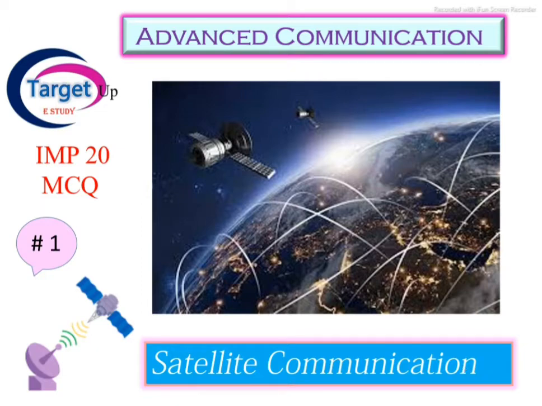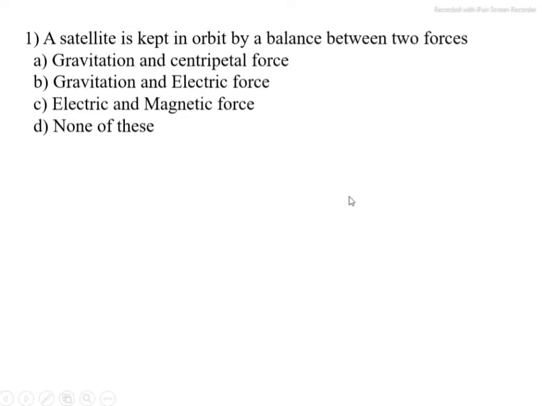Okay. First question. A satellite is kept in orbit by a balance between two forces. Option A, gravitational and centripetal force. Option B, gravitational and electric force. Option C, electric and magnetic force. Option D, none of these. The correct option is A, gravitational and centripetal force to balance the satellite.